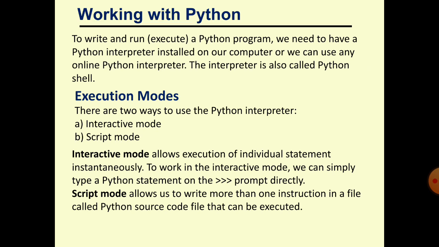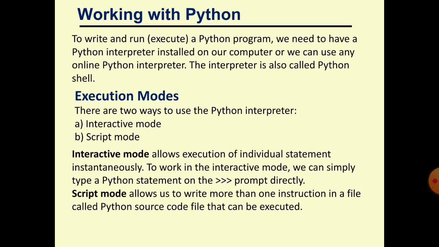We can execute a Python program in two modes. Execution mode of the Python program: we can write the program and execute it in two modes. One is interactive mode and the second one is scripting mode. Interactive mode allows execution of an individual statement instantly.